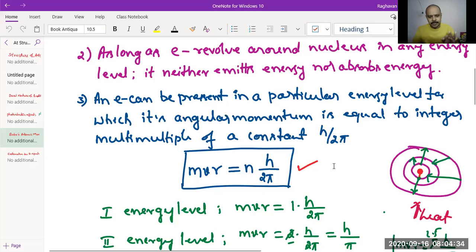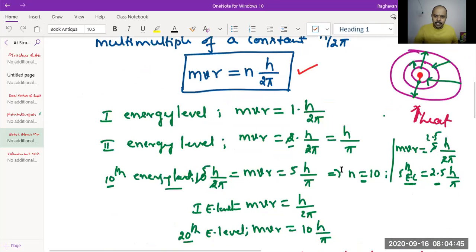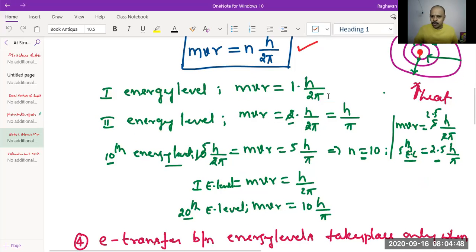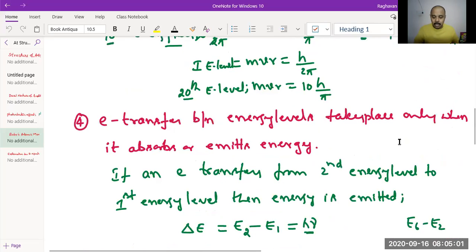Its angular momentum, mvr, must be equal to n into h by 2 pi. N is the integer which indicates 1, 2, 3, 4 numbers. So if angular momentum is equal to, for example, 1 into h by 2 pi, the electron is in the first energy level. If mvr is equal to 2 into h by 2 pi, that is nothing but h by pi, it will be there in the second energy level, and so on. As long as the electron revolves around the nucleus in a particular energy level, it doesn't emit or absorb.